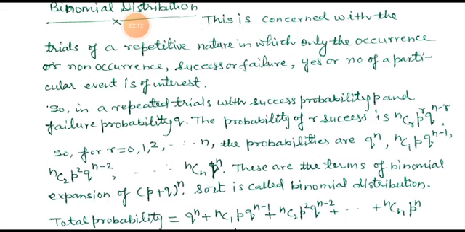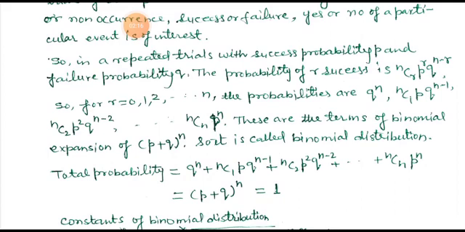Because its expansion is like the binomial expansion, this type of distribution is called the binomial distribution.